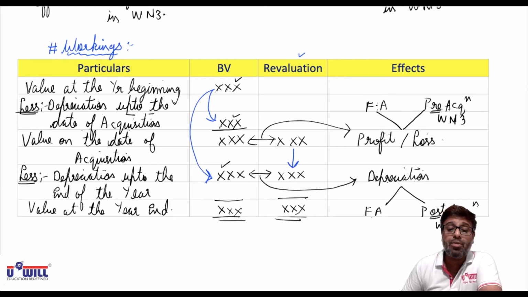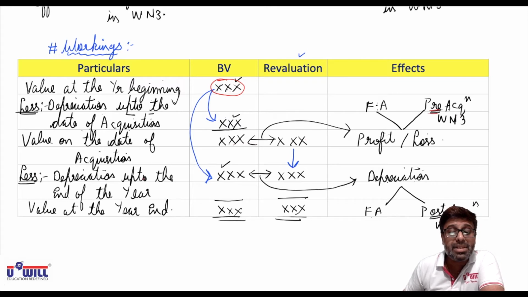And on which value will you count this depreciation? You'll count it on the value at the beginning of the year. You'll get the value on the date of acquisition of the asset in the books of accounts. Compare it with the revalued amount, and the difference will result in profit or loss. If it is profit, you will plus. If it is loss, you will minus. Where plus and minus? In fixed asset and pre-acquisition column in working note 3.